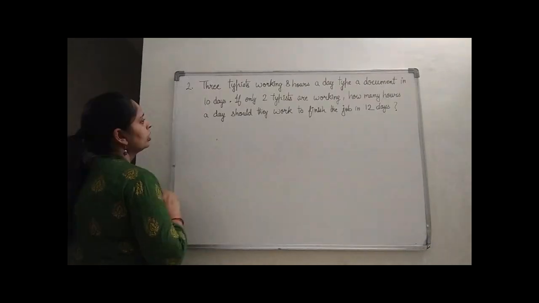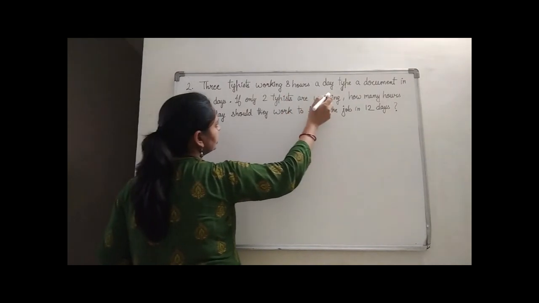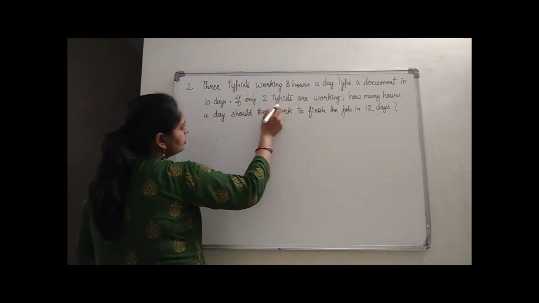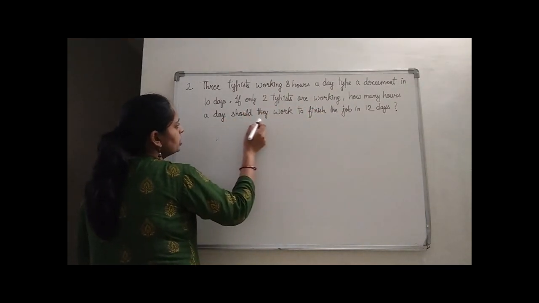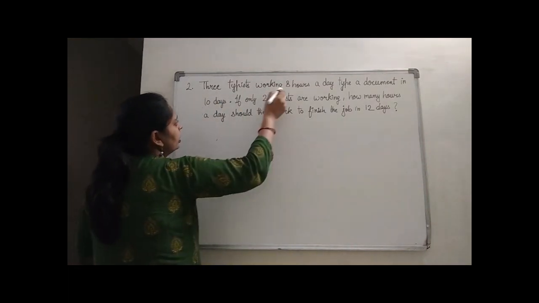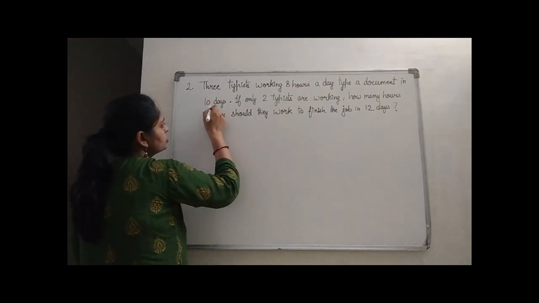Okay. Now see the second question. 3 typists working 8 hours a day type a document in 10 days. If only 2 typists are working, how many hours a day should they work to finish this job in 12 days? Now see, for 8 hours a day they are working, and they are working for 10 days to complete the task.